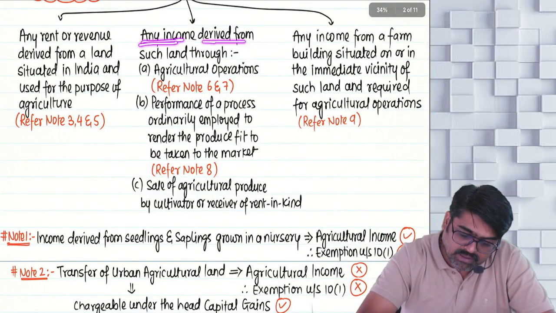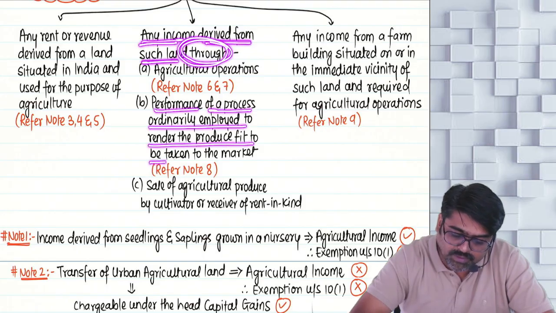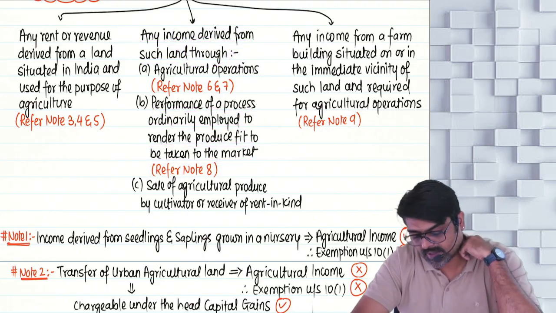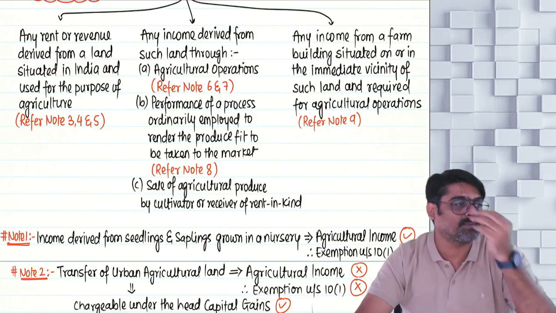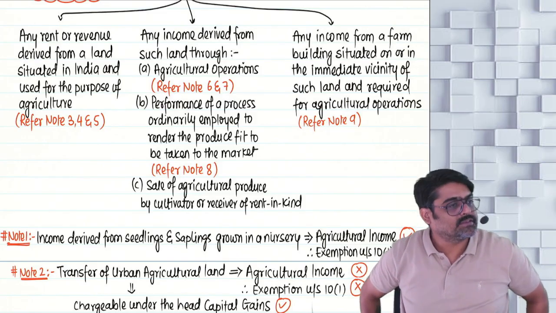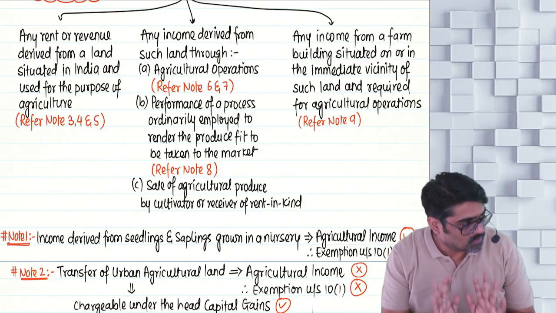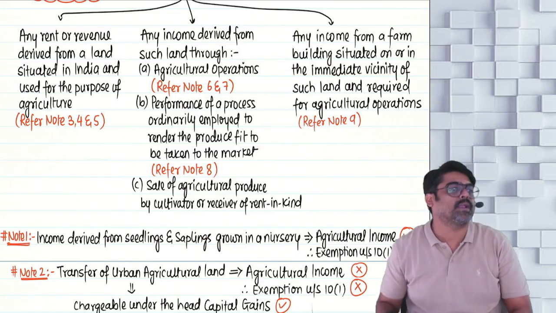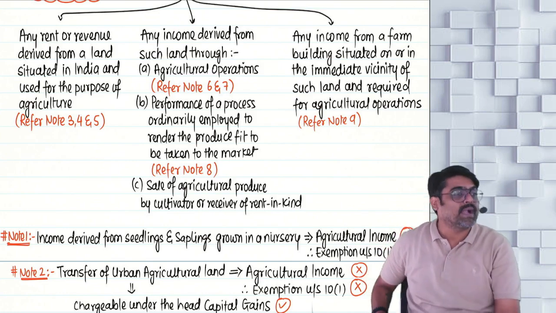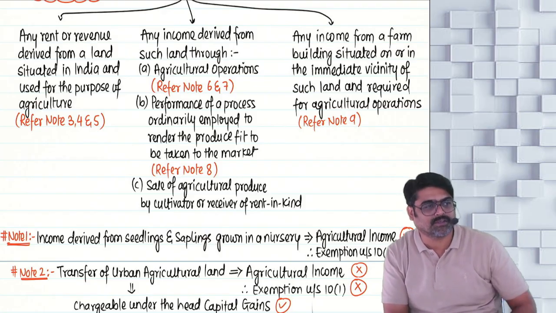See, any income derived from such land through performance of a process ordinarily employed to render the produce fit to be taken to the market. But before that, tell me, did you understand agricultural operations? These operations are performed on any land which is situated in India and used for the purpose of agriculture. Only then the income will be treated as agricultural income. Yes or no? Now sometimes what happens, your land is situated in India and on that land certain activities you are doing, but those activities are not agricultural operations.